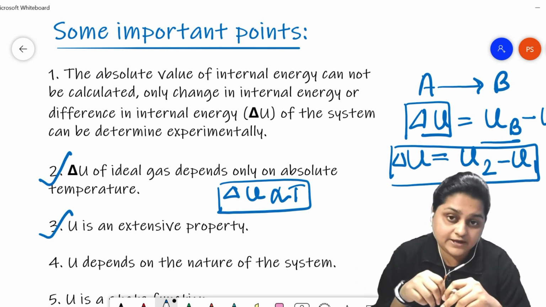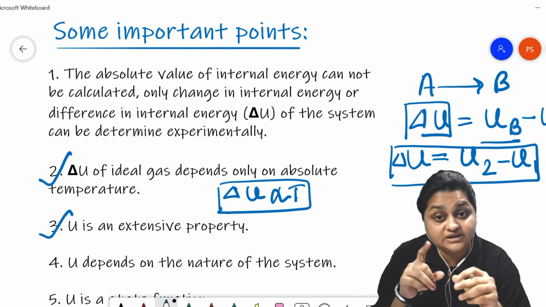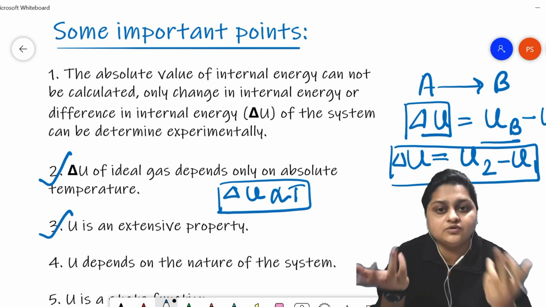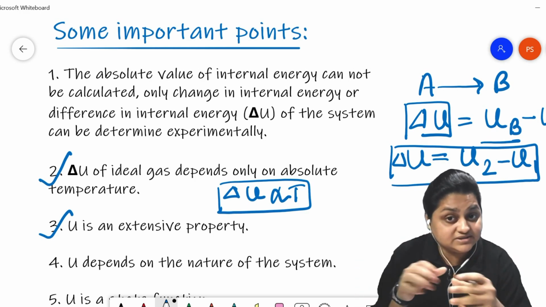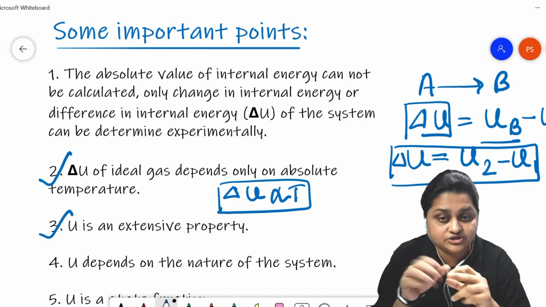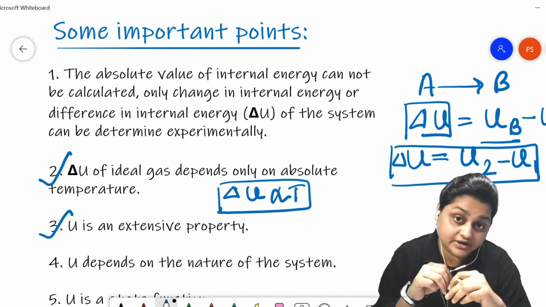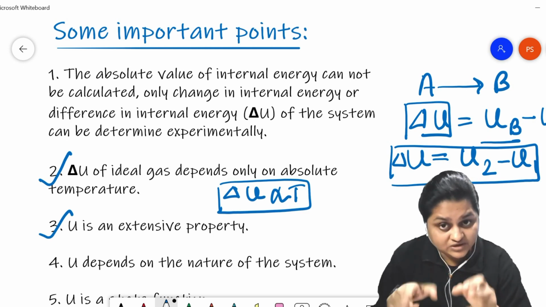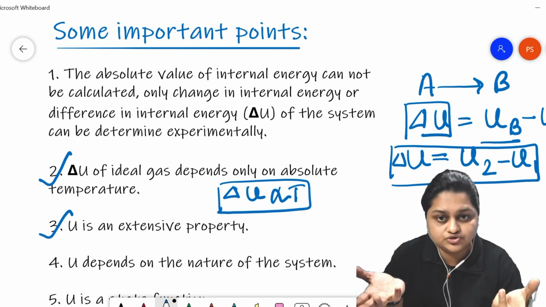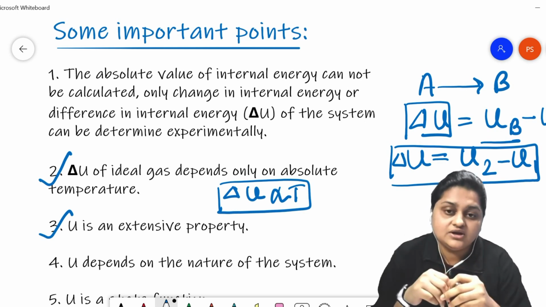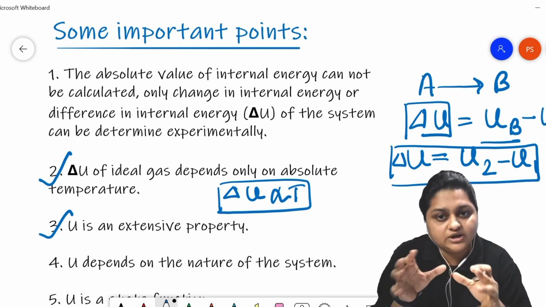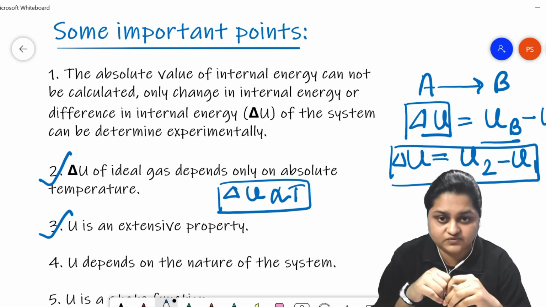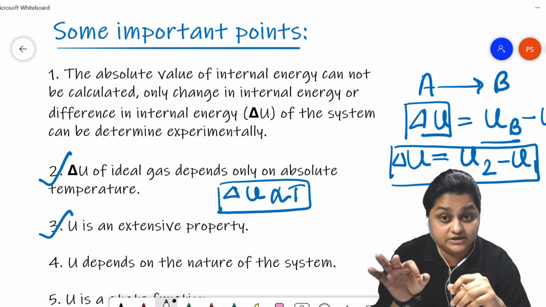In a similar way, if we take the same O2 gas, but instead of 1 lakh O2 particles we take 1000 O2 particles, the total internal energy change is going to be different. We are taking the same O2 gas system, but changing the number of constituent particles. That's why the total internal energy of the system is an extensive property, but that is not the case for the internal energy of the constituent particle.